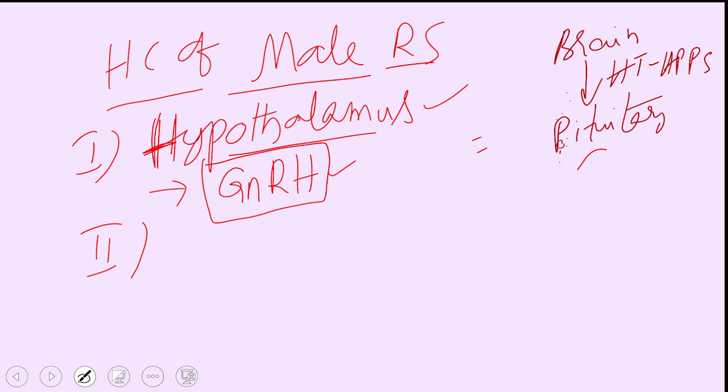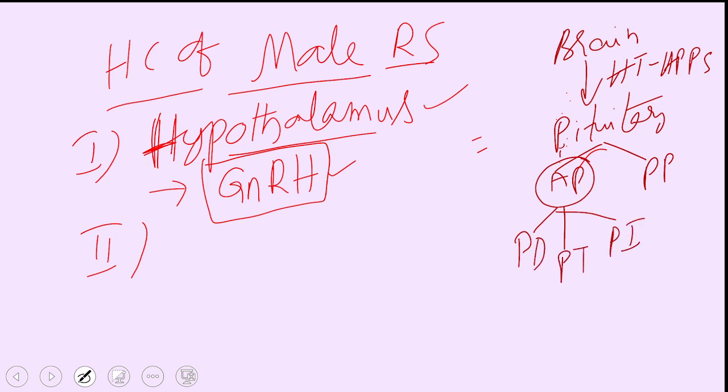The pituitary gland has two parts, anterior pituitary and posterior pituitary. The gonadotrophic releasing hormone reaches the anterior pituitary. Anterior pituitary again has three lobes: pars distalis, pars tuberalis, pars intermedia. And this gonadotrophic releasing hormone reaches the pars distalis.